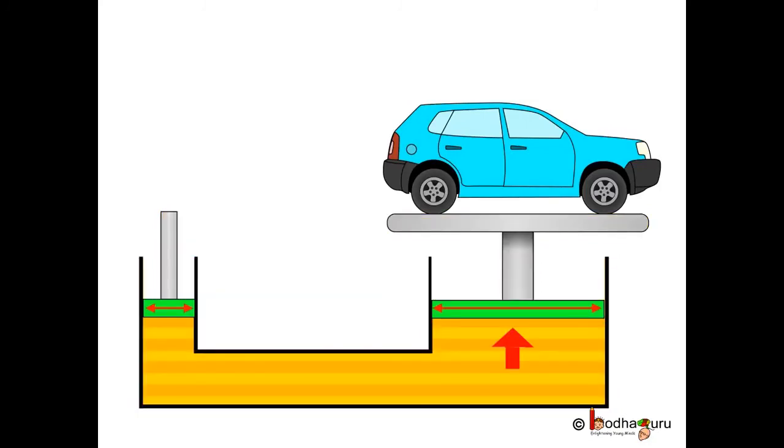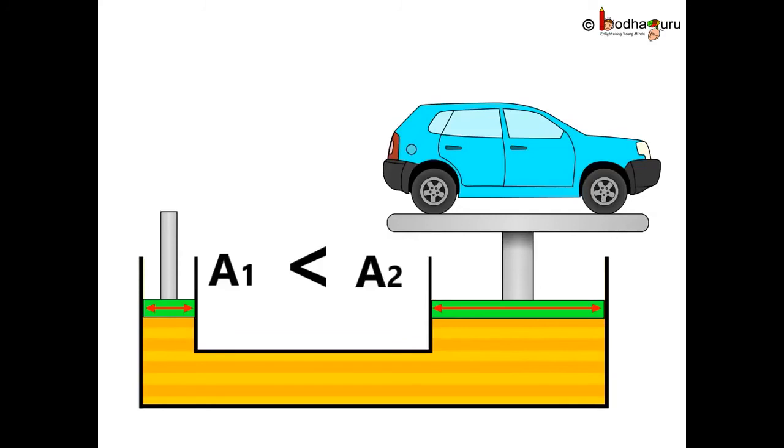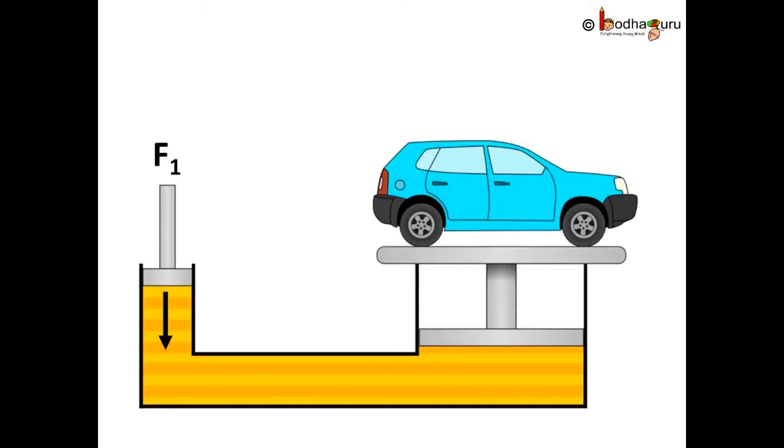One arm has much larger cross-section than the other. So here, we say A2 is greater than A1, where A2 and A1 are the cross-sections of the two arms of the U-shaped tube. Now, when we apply force which is equal to F1 to the left piston, then it will create pressure which is equal to F1 divided by A1.